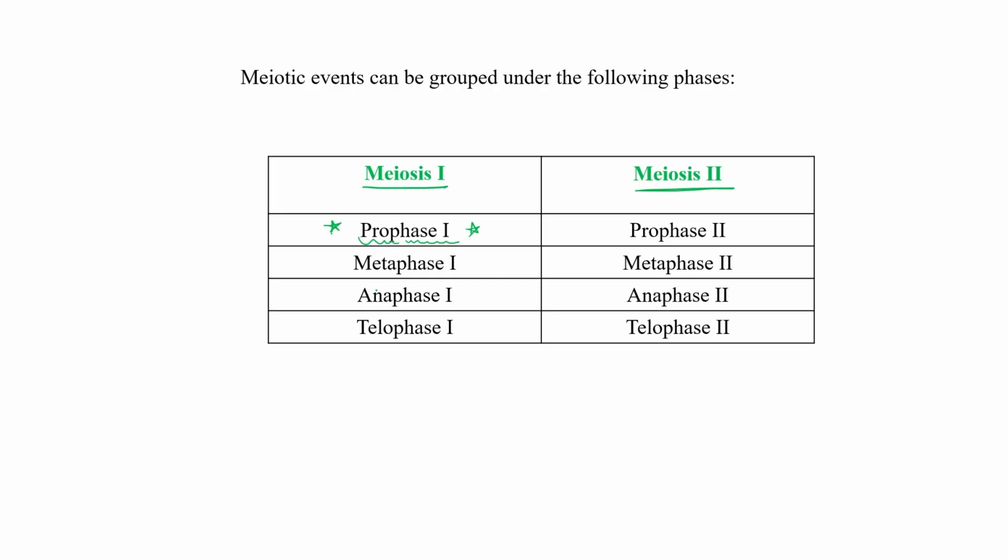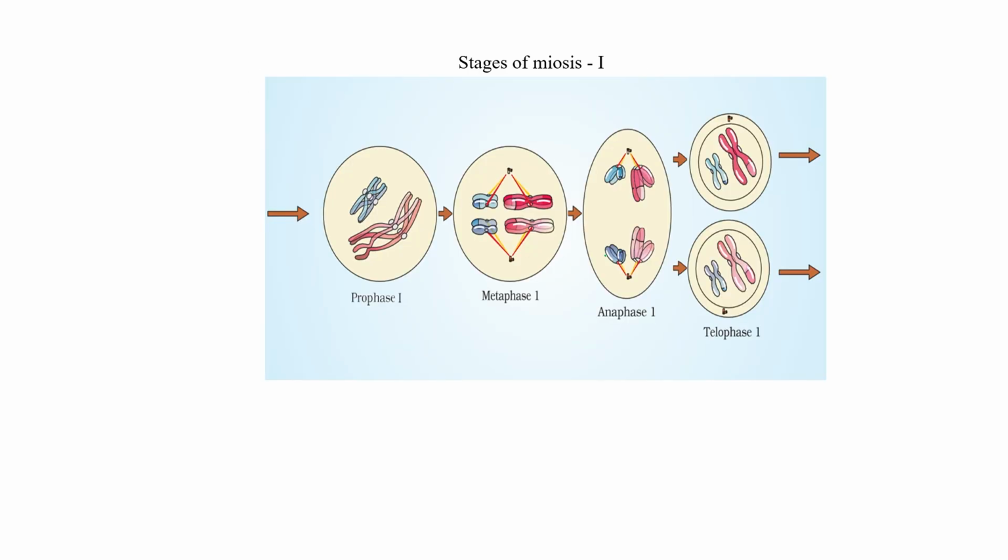Okay, so we can further divide meiosis 1 and meiosis 2 into 4 different subcategories: prophase 1, metaphase 1, anaphase 1, telophase 1. Similarly here, prophase 2, metaphase 2, anaphase 2 and telophase 2. Now these are the stages of meiosis 1, as you can see over here. This picture I have taken from your NCERT book. So this is prophase 1. You can see crossing over, chiasma formation or recombination, right? So recombination occurs during this phase, crossing over occurs in meiosis 1.